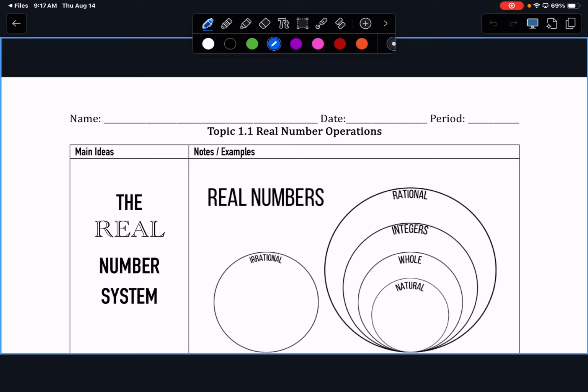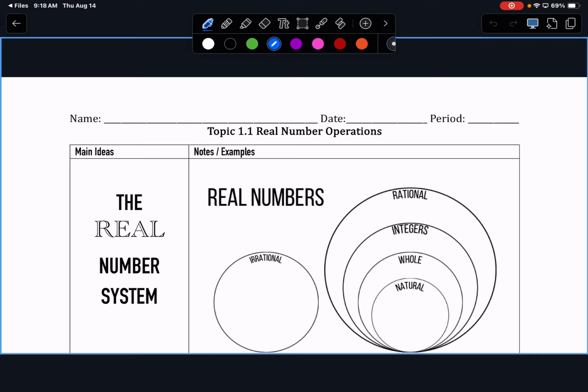The real number system is then split into two categories that we can think of all numbers as a part of: the irrational numbers and the rational numbers. Just for a second, I want you to think, what does the word rational mean? Logical, yeah. What about irrational? If someone is being irrational, what are they doing? Being crazy, right?